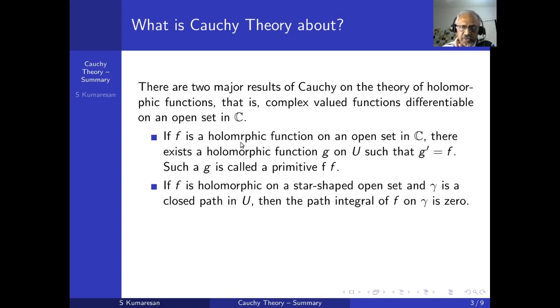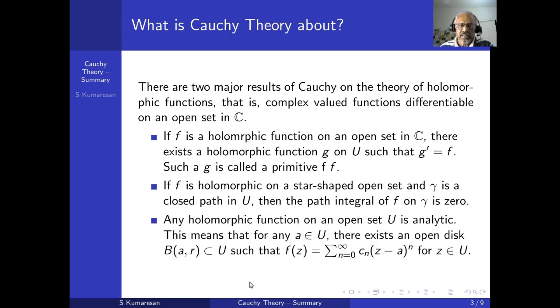Because if you assume the first one, suppose I assume F is holomorphic on a star-shaped open set in C, then I know there is a primitive G. And if you remember our path integrals, then you know that if it admits a primitive, then the path integral of such a function over a closed path is 0. Okay, so Cauchy's theorem will be more or less an immediate consequence of the first one, and please remember, I have to assume this is a star-shaped open set in the first one.